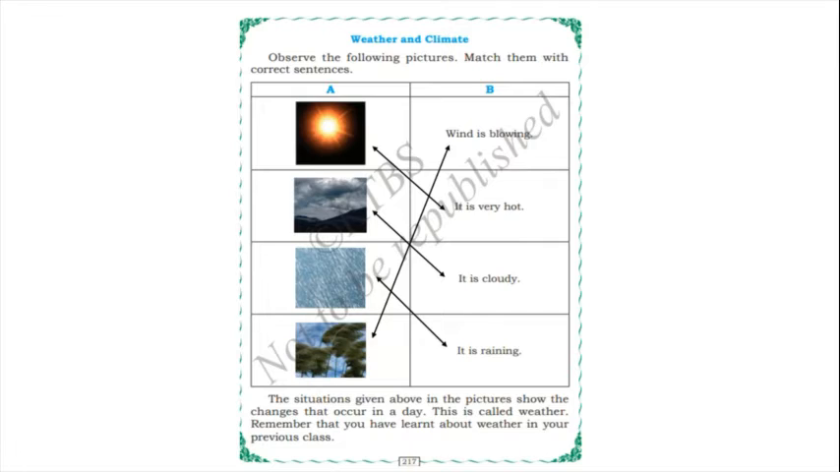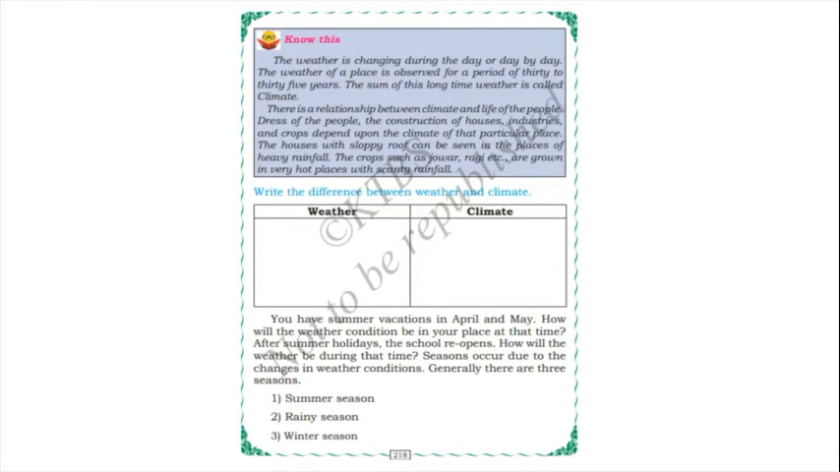So this is called weather. And remember that you have learnt about weather in your previous class. Yes, no, children? We have learnt already. Yes. So here, know this, the weather is changing during the day or day by day. The weather of a place is observed for a period of 30 to 35 years. The sum of this long time weather is called climate.